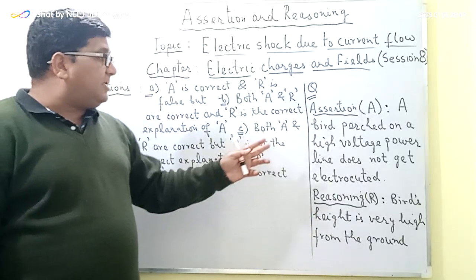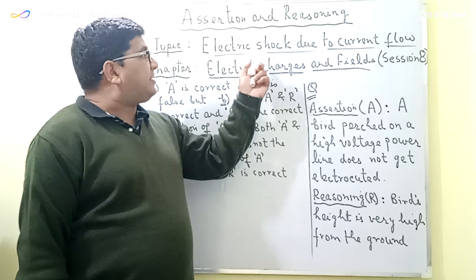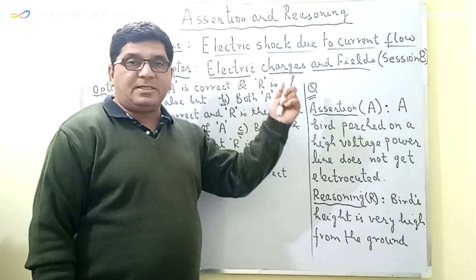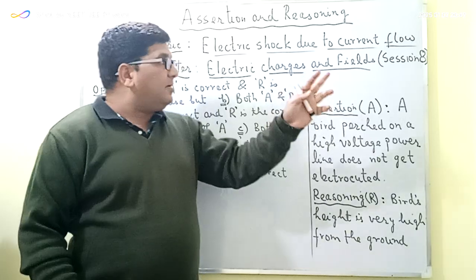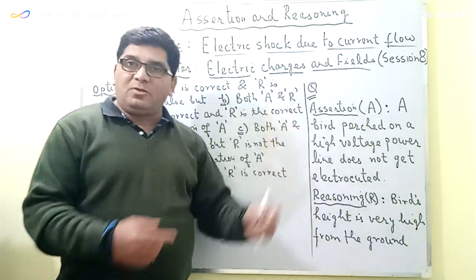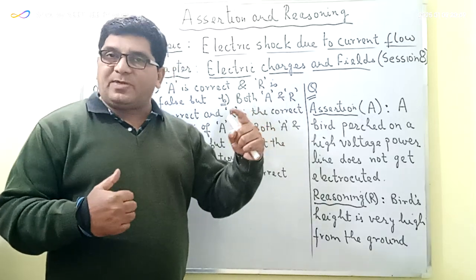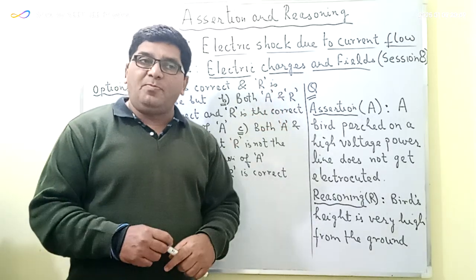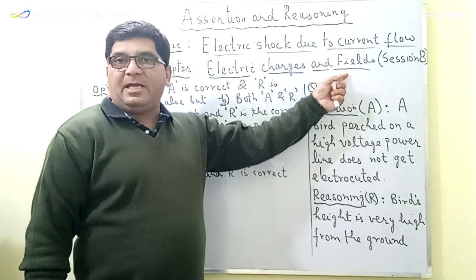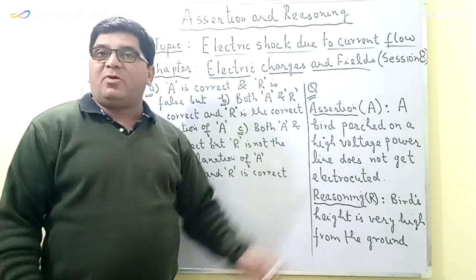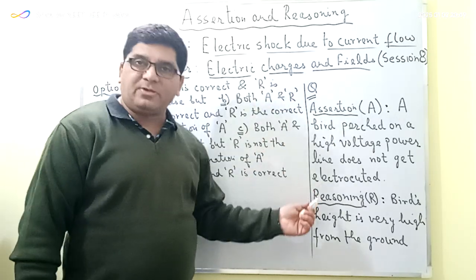And the reason is that a living body gets an electrical shock only when the current flows through the living body, and the current will flow through the living body only when there is a potential difference across it. If there is no potential difference across it, then the current will not flow and that living body will not experience any electrical shock, or it will not get electrocuted.